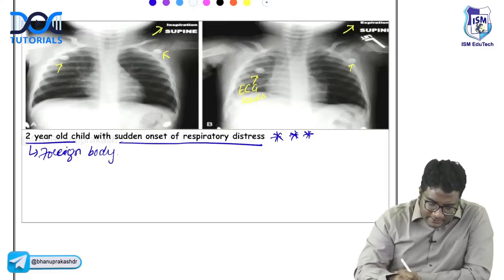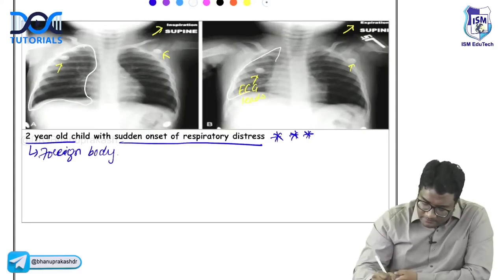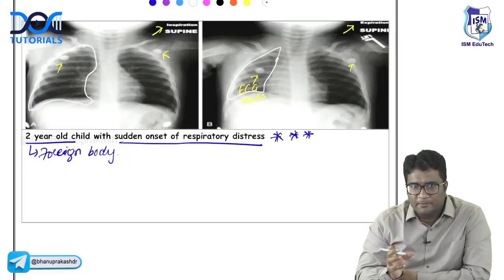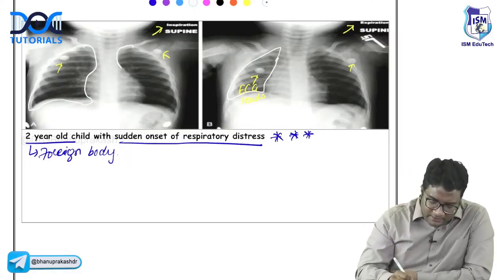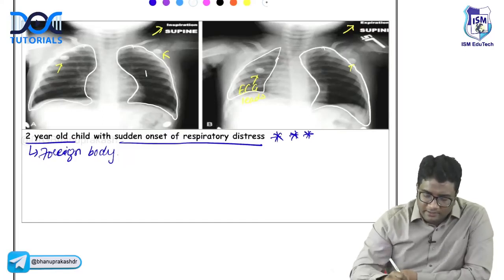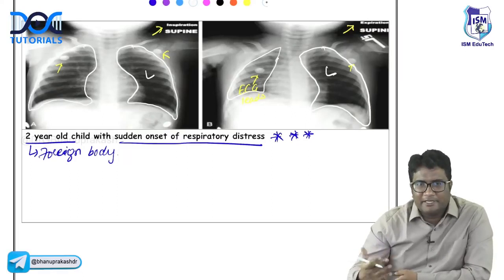Let us look at the right lung in inspiration and right lung in expiration. In inspiration, the lung will be big. In expiration, the lung will be small. Let us look at the left lung, in inspiration and in expiration. The left lung is showing air trapping in the expiratory phase.